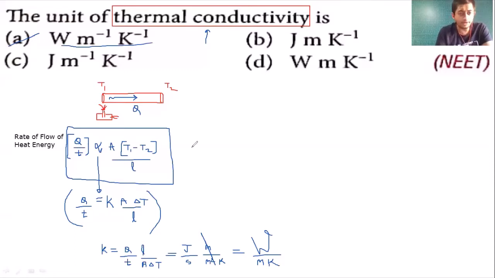So here you have to remember the rate of flow of heat energy का formula. अगर आपको rate of flow of heat energy का formula याद रहे, from that you can easily get the dimension or unit of thermal conductivity. So rate of heat flow depends on area, temperature difference, and is inversely proportional to the length of the rod. Right. So let's move on to the next question.